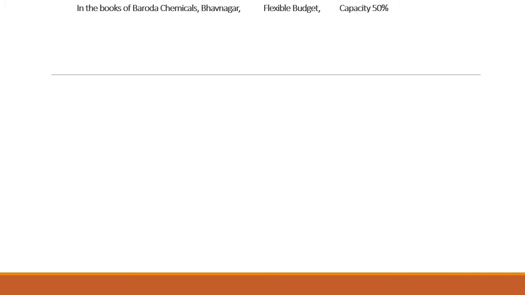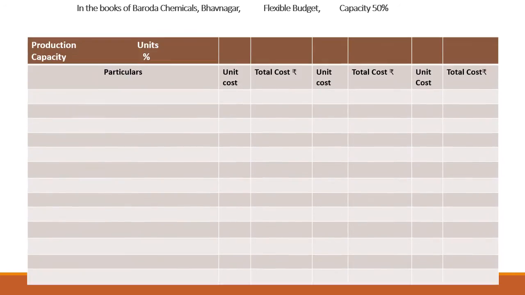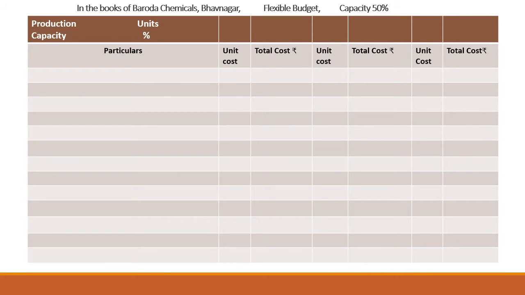So my dear students, they have required us to calculate flexible budget for different capacity levels. Given capacity is at 50%. So in the books of Baroda Chemicals, Bhavnagar, flexible budget, the capacity given is 50%. This is the format of our flexible budget. Here you can see there is a column of unit cost as well as there is a column of total cost for all three levels, because they required us to calculate the cost for three levels. Hence we have prepared columns for three levels.